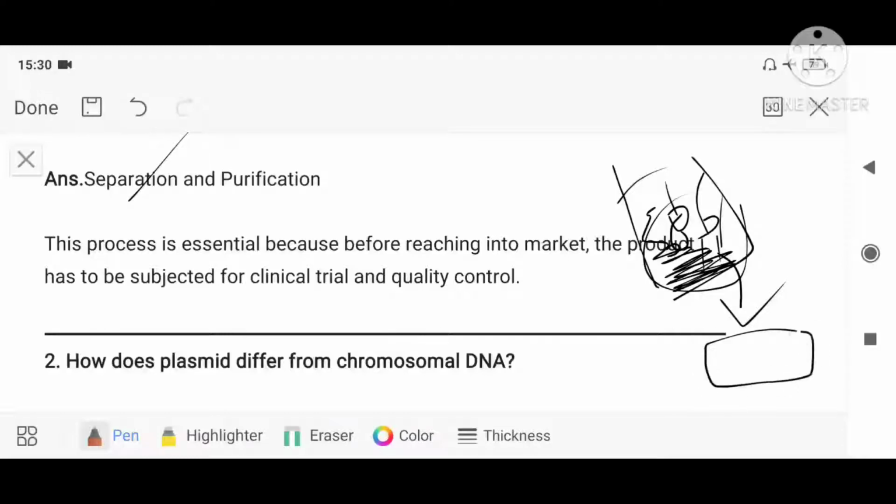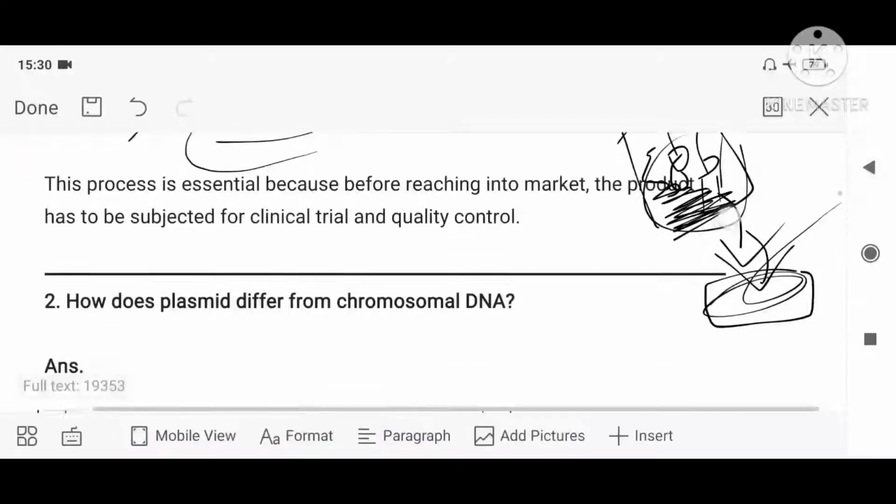After separating this product, I have to purify it so that it can be sent into the market, isn't it? For purifying, we have to go through clinical trials, testing, quality control, and every measurement has to be taken. Thereafter we give it. That process we call purification. So one is separation and the second is purification. That is what downstream processing deals with.